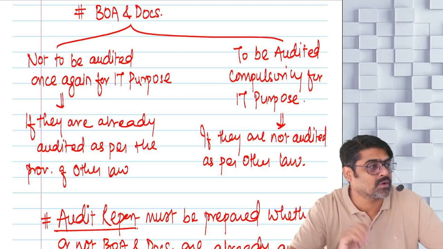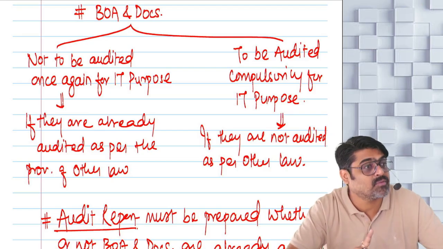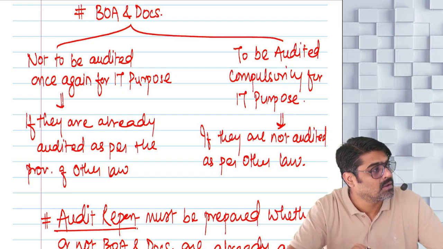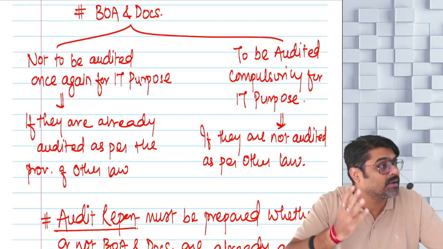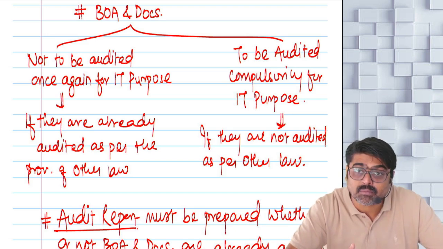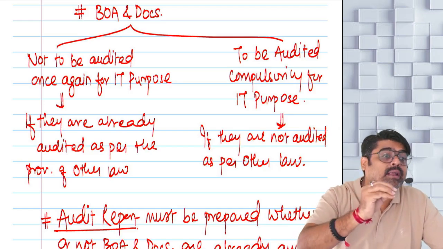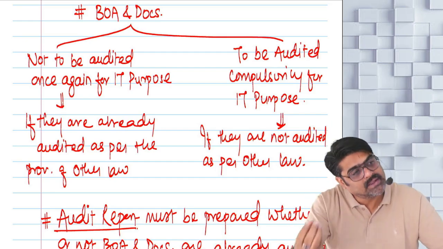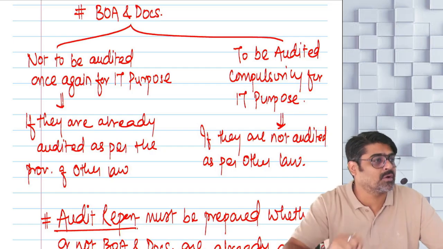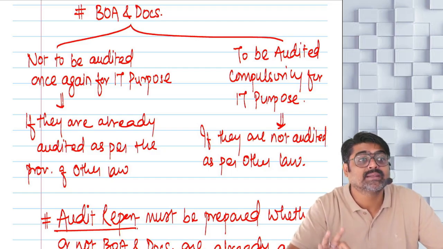So if the books are already audited, will you get them audited once again? No, but the audit report will be prepared as per form 3CA. If the books are not audited as per any other law, at least get them audited once for income tax purpose. Then the audit report will be prepared in form number 3CB. Whether you are getting your audit report prepared in form number 3CA or 3CB, along with these audit reports, one statement is also to be filed: the statement of particulars, given in form 3CD.